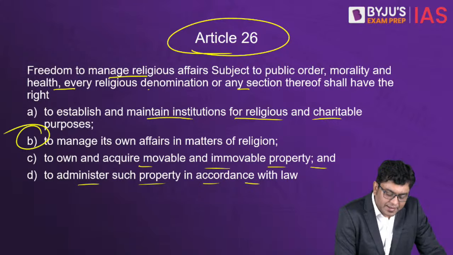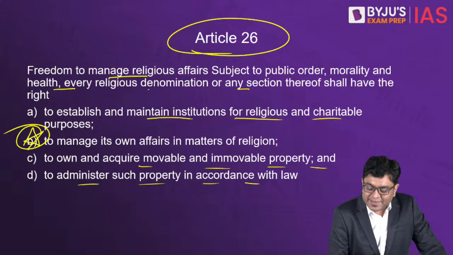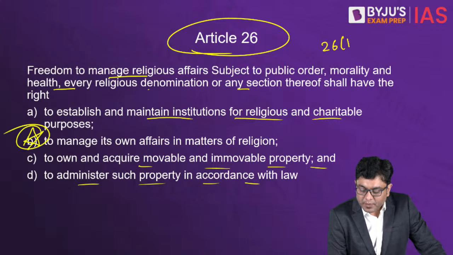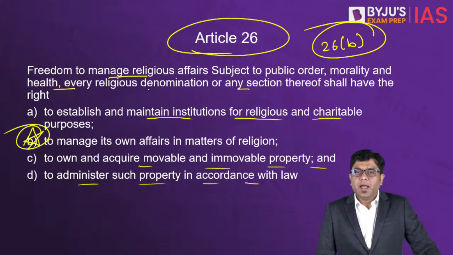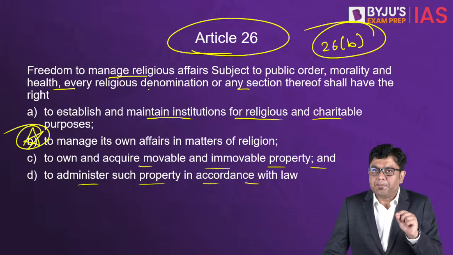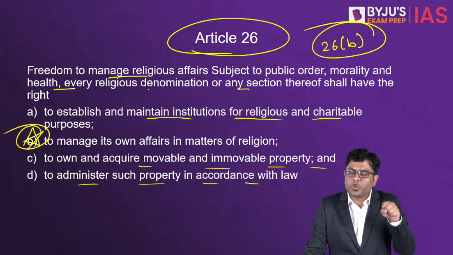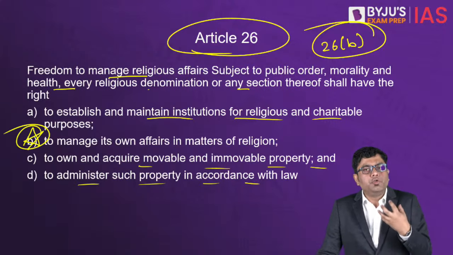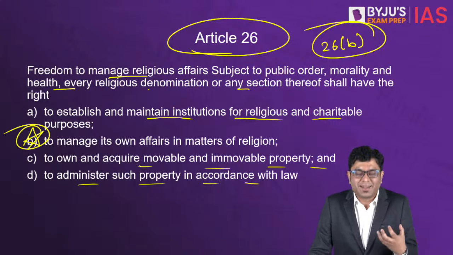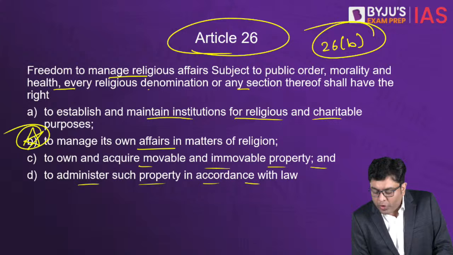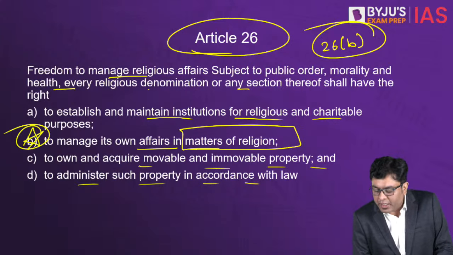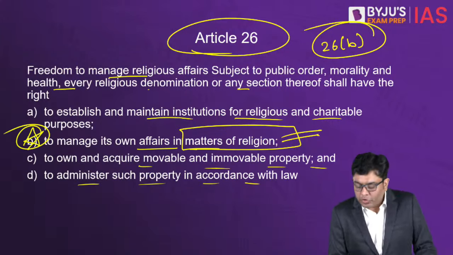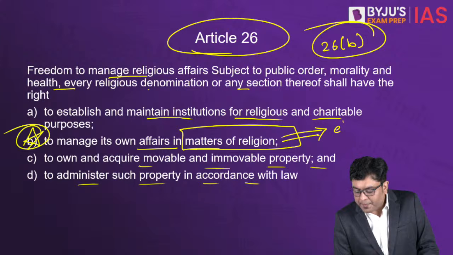So it is 26B, right? Under 26B, organizations or institutions are given a kind of freedom in order to be able to manage their own religious practices, right? To manage its own affairs in matters of religion, right? So they are ethically independent.